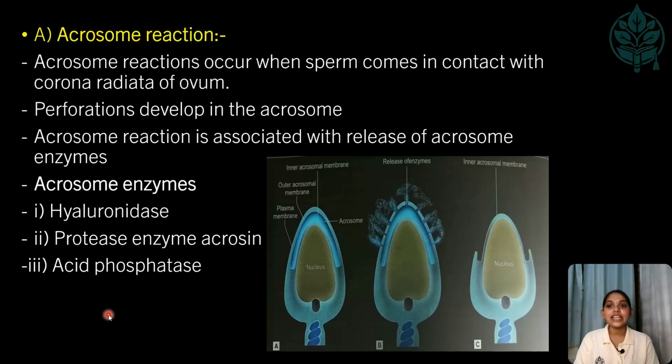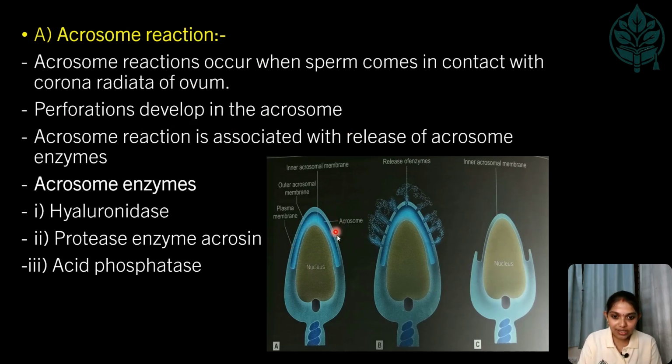So first let us see acrosome reaction. Acrosome reaction occurs when sperm comes in contact with corona radiata of the ovum, which is the last layer surrounding the ovum. When the sperm comes in contact with the corona radiata, the acrosomal reaction occurs, and perforation develops in the acrosome.